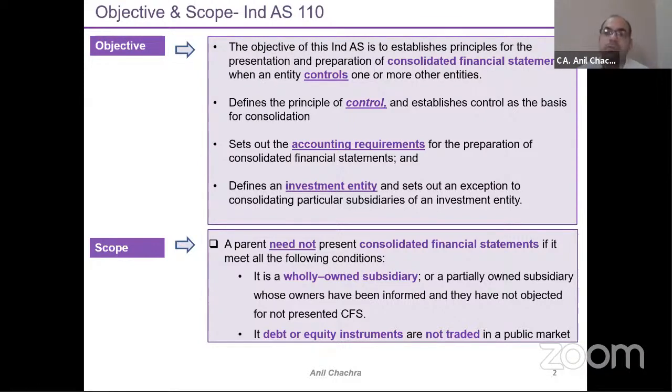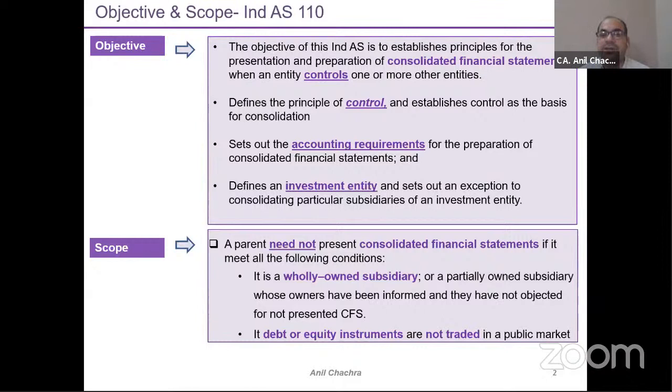Second thing is the scope. What are the inclusion and exclusion? So whenever the objective has been set out, the scope will also be set out. So what items or what things will be covered under this 110 part, or what items will be excluded while preparing the consolidation part. So this standard will not be applicable, or we can say that a parent need not present the consolidated financial statement if it meets all the following conditions.